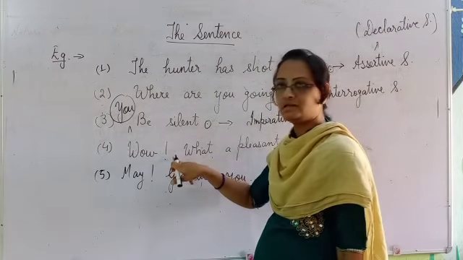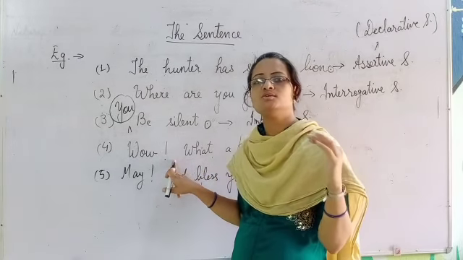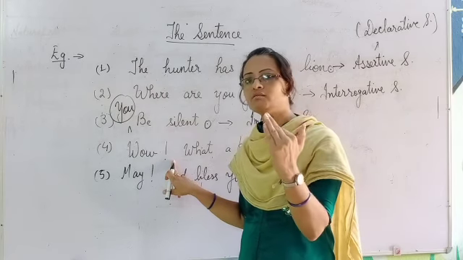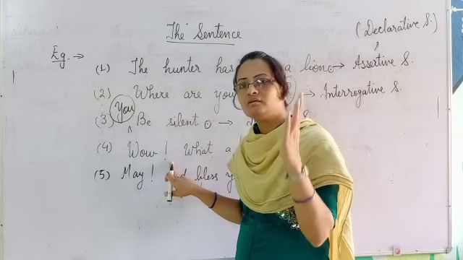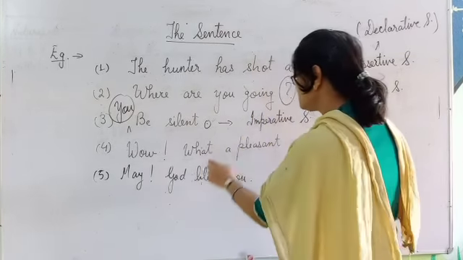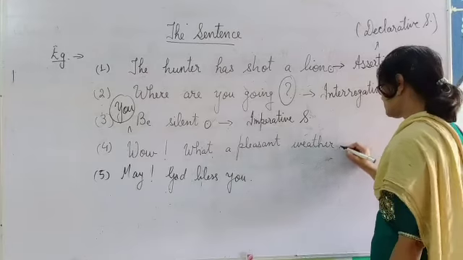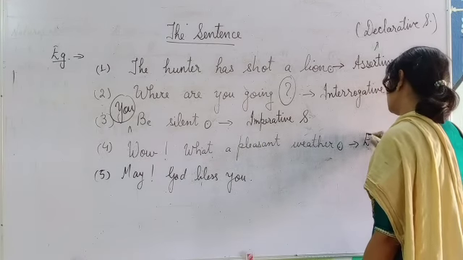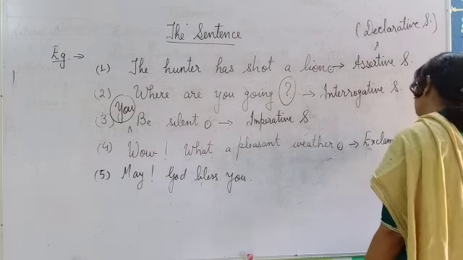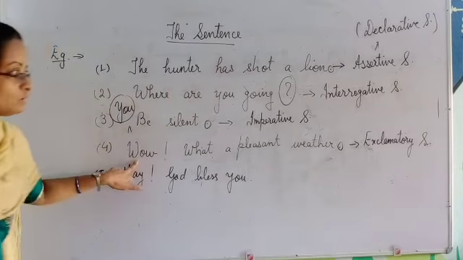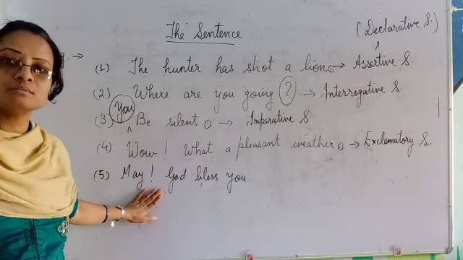This one contains an exclamation mark, and as I told you earlier, they express some sudden and strong feelings. Maybe the feeling of happiness, joy, sadness, sorrow, pain, grief, suffering, whatever. If the exclamation mark comes in between, they will end in a full stop. Such type of sentences we call exclamatory sentences. Clear?